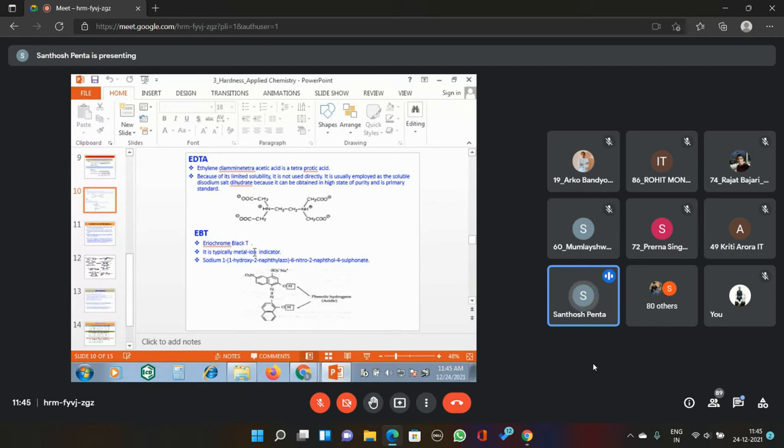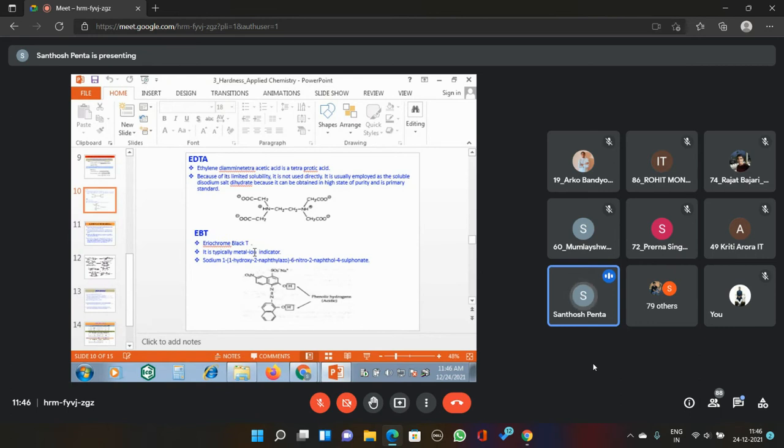Since the topic has come, I am giving one brief example. There are different types of indicators. For example, acid-base indicators or neutralization titration indicators, phenolphthalein and methyl orange. These two are the indicators which are used in acid-base titrations. Then potassium permanganate and also N-phenyl anthranilic acid are there.